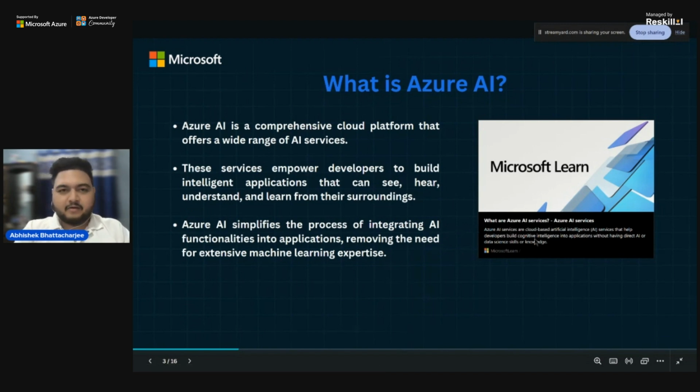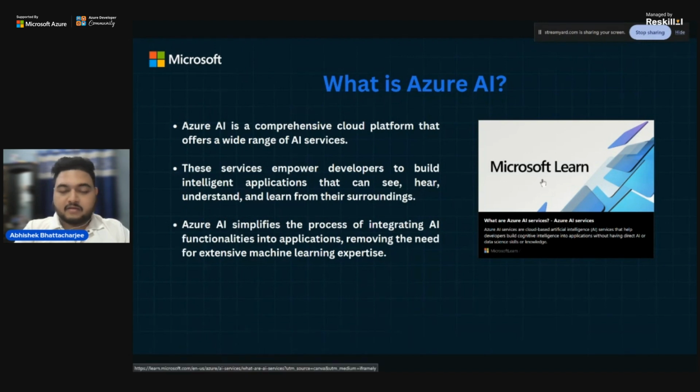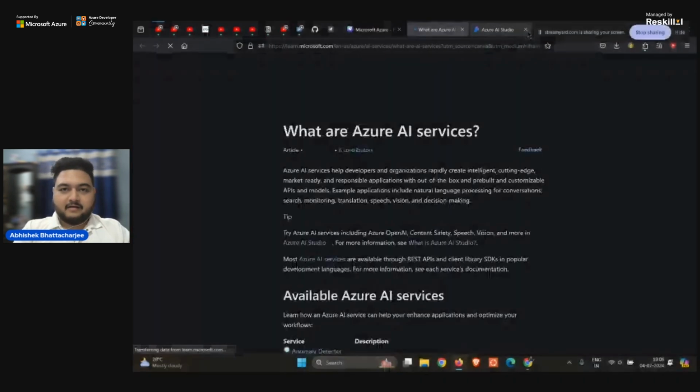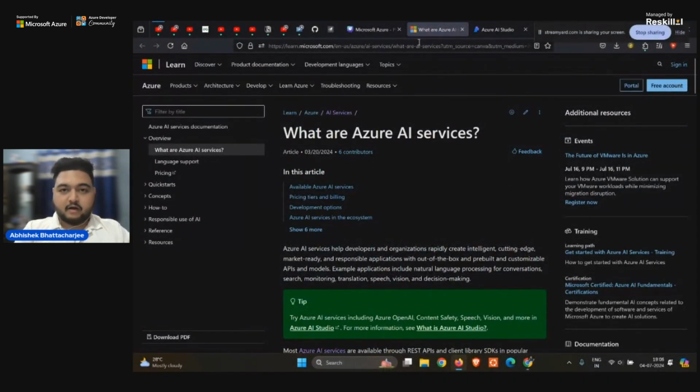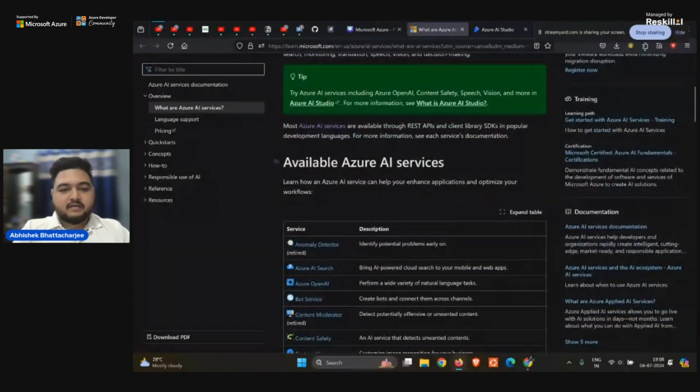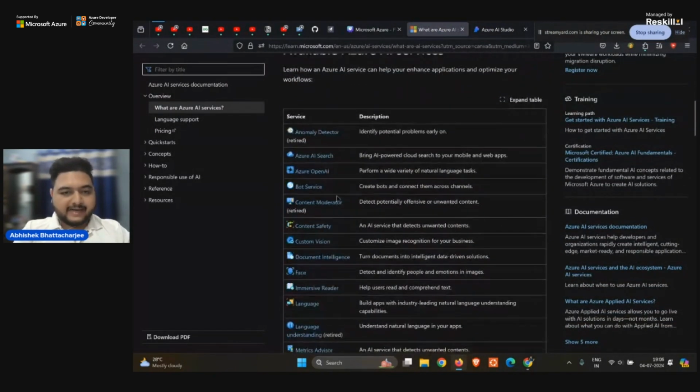So this is our definition. I know this is quite boring for everyone, but before going further, we need to know these kinds of things. What is Azure AI? Why are we learning it? Right. So these are the available AI services, that is, Anomaly Detector, Azure AI Search.